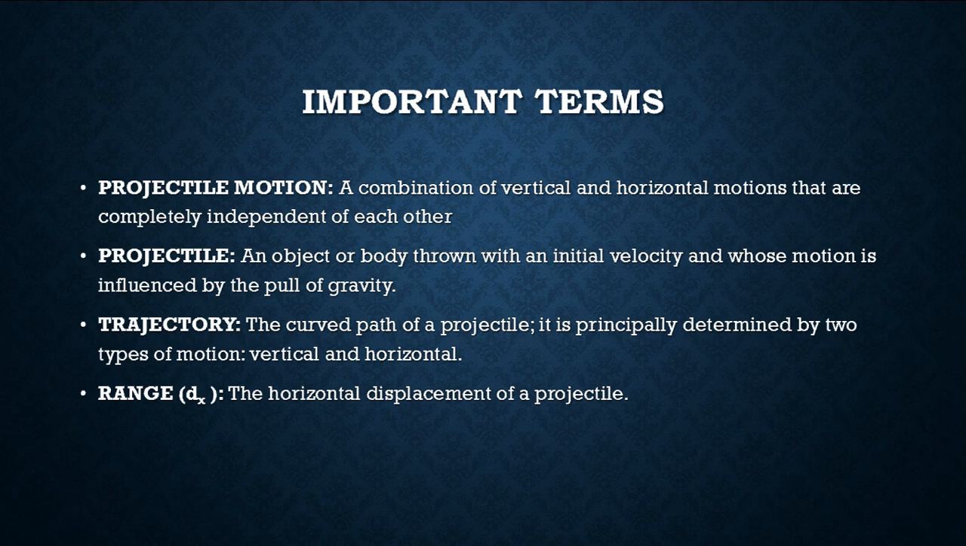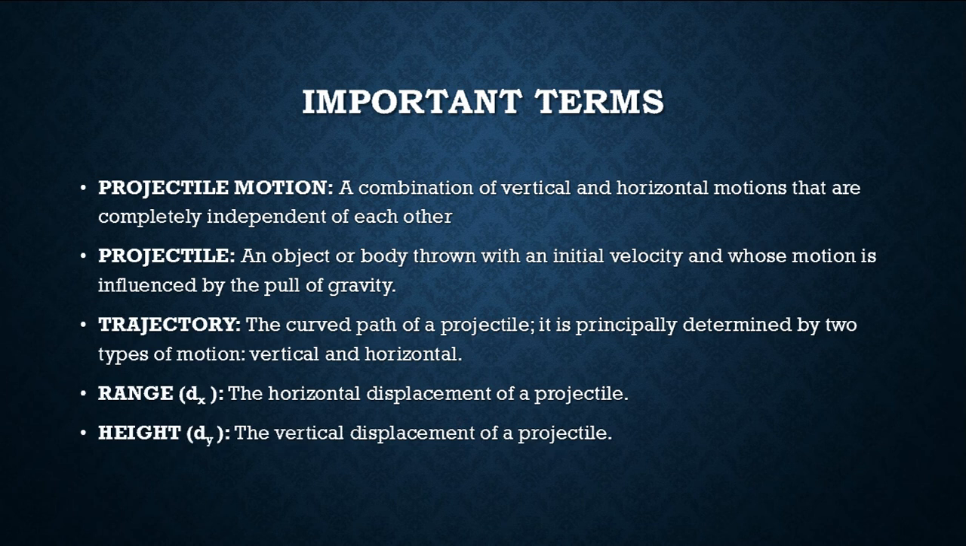The third one, the last one, is height. It is the vertical displacement of a projectile. As I told you before, in a projectile motion the body moves not only horizontally but also vertically. So the vertical displacement of the projectile is called the height. The maximum height is also called the summit. So the vertical distance covered by the projectile is the height, and the maximum height is also called the summit.